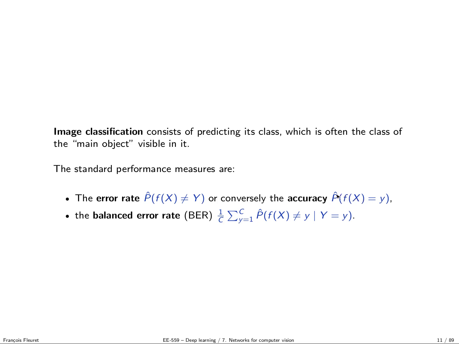This is a very reasonable performance measure, except if the classes are highly unbalanced. If you have 99% of your images of a certain class and 1% of the other, then just responding the dominant class will give you 99% accuracy or 1% error, which is really absurd. So in that case, you would use the balanced error rate, where you take the average through the classes of the probability to do a misprediction on that class. So you would go through all the images of background and compute how many times you say cat, and then you would go through all the images of cat, compute the probability to say background, and take the average of the probabilities.